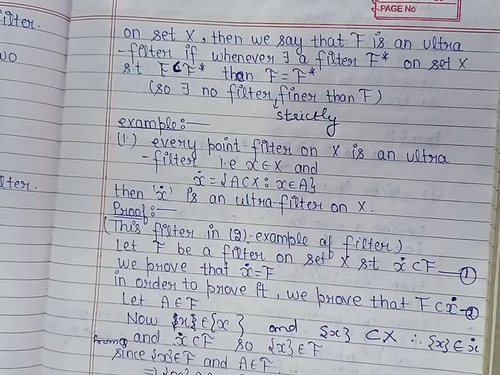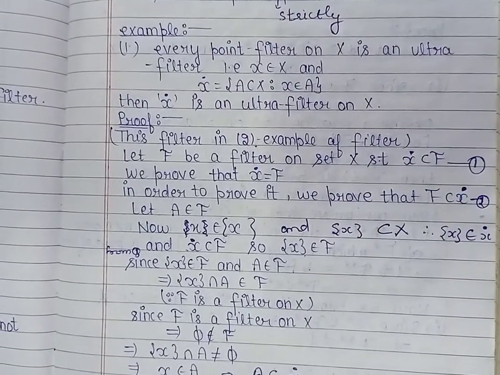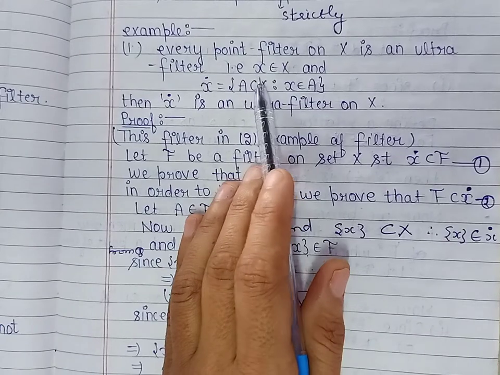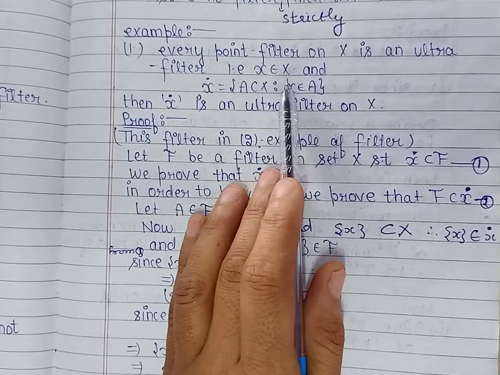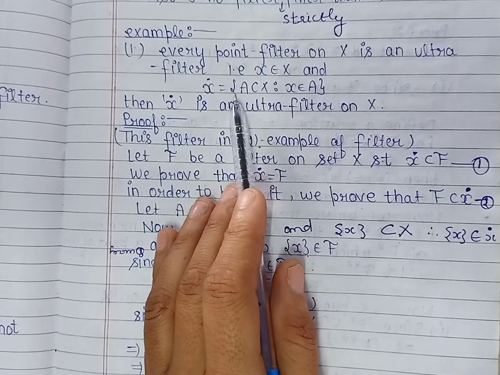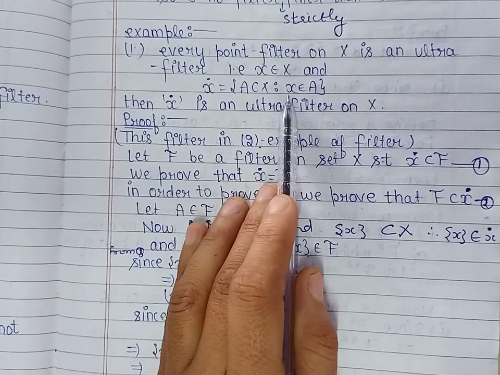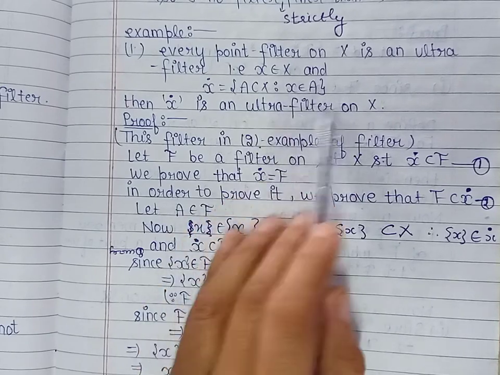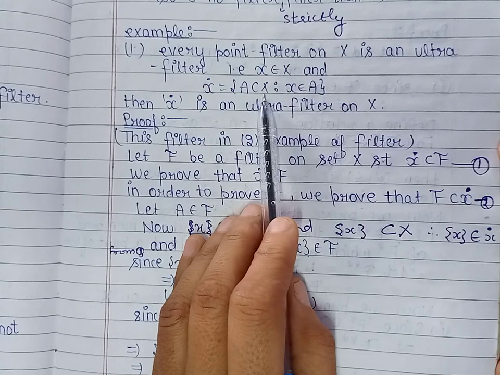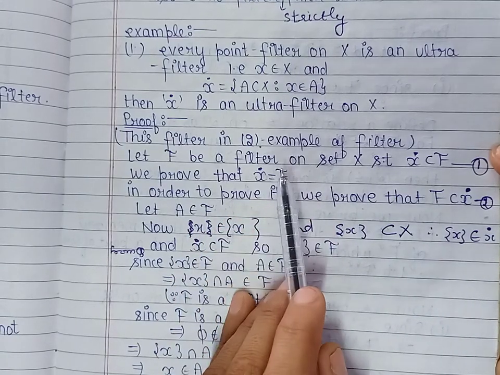Now let us take an example of ultra filter. We already discussed point filter. Point filter means for a point x belonging to the set X, the collection of all those subsets of X which contains the point x. This filter is called point filter. We will claim that this filter is an ultra filter.